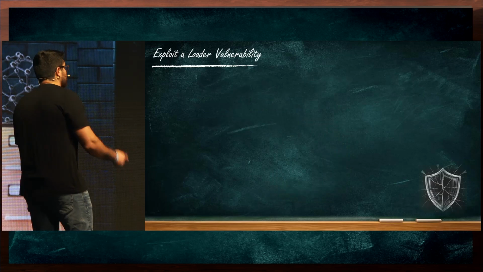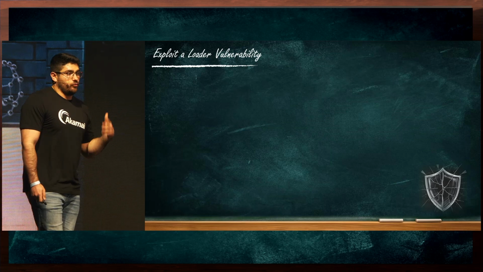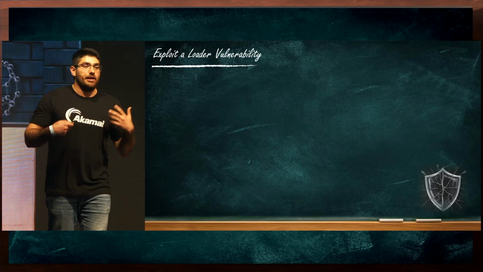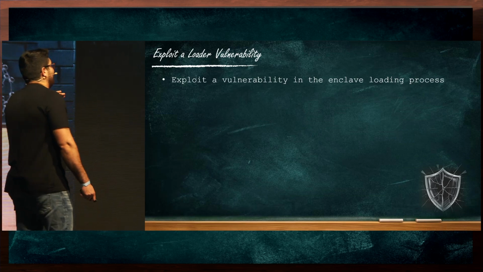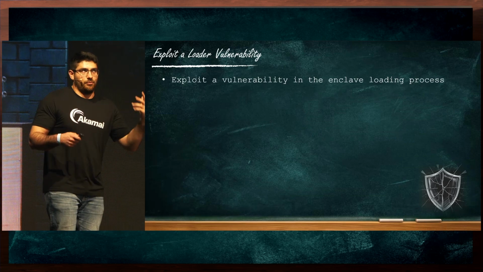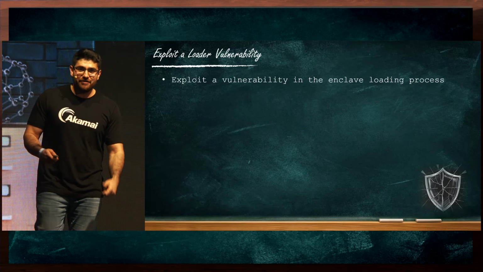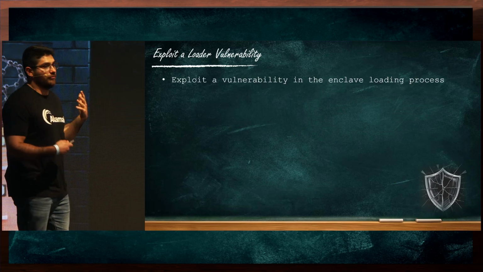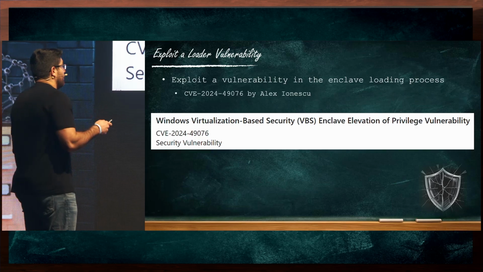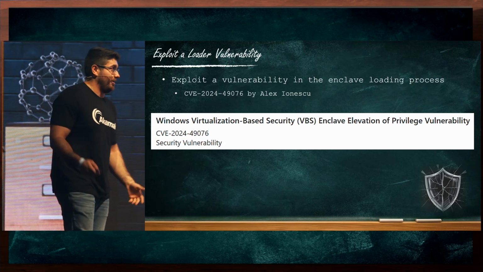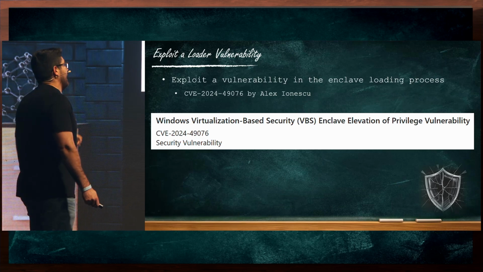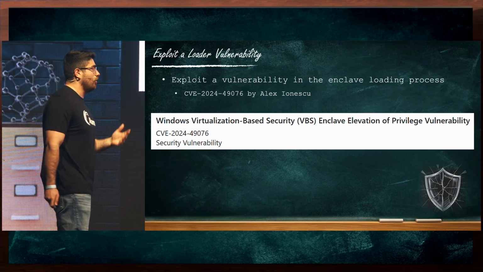Next would be to exploit a vulnerability in the loader of the enclave, in the loading process of the enclave. When we load an enclave, the secure kernel is in charge of validating its signature. In theory, we could identify a vulnerability in this process, which is what Alex Ionescu did a few months ago.